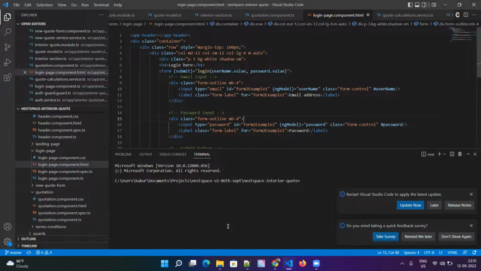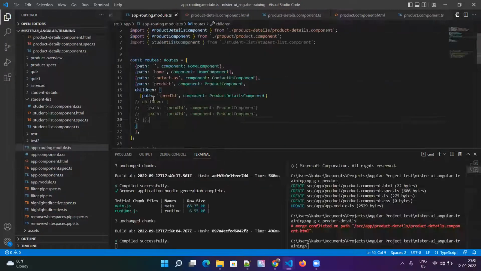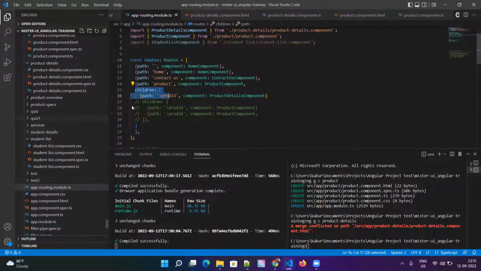This is how the child routes will be rendered. In order to render the child routes, we have to have the router outlet in the parent component. If there is no parent component, then this will be rendered in your app component. So the app component must have the router outlet.